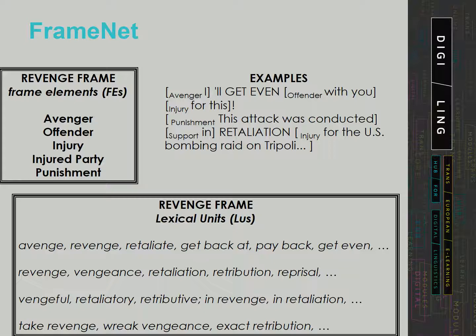In the simplest case, the frame evoking word is a verb, and the frame elements are its syntactic dependents, as in the example above, where I is the subject of the verb get even, while you is the object, and for this is a prepositional phrase. But lexical units can also be event nouns, such as retaliation in the revenge frame.